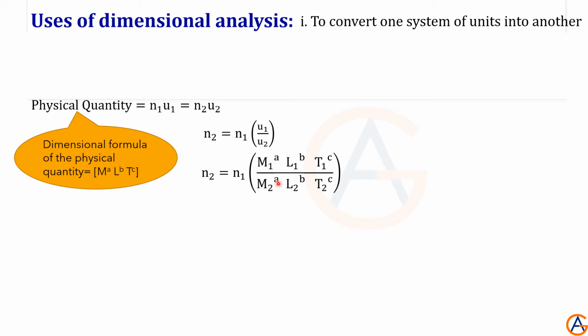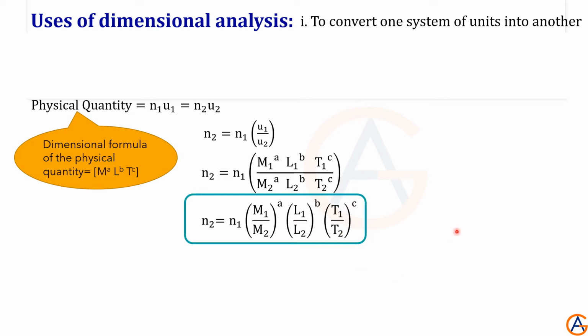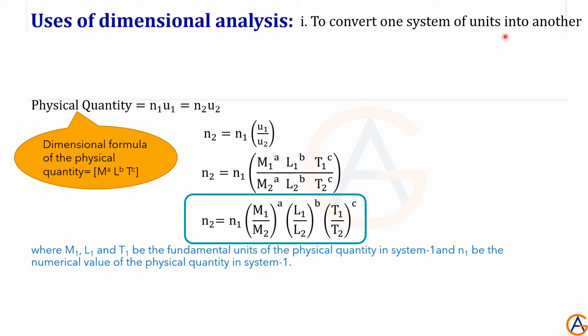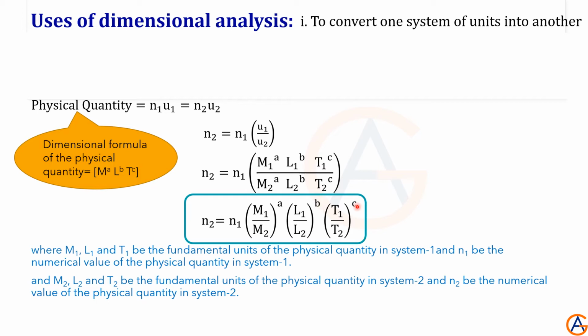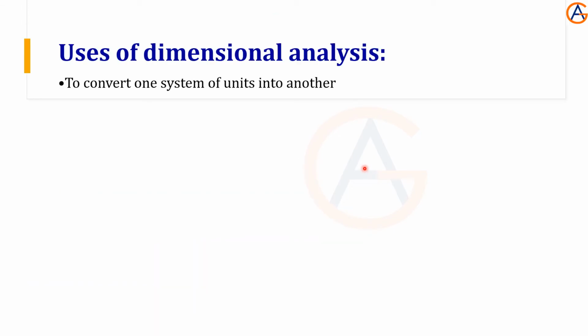So let's write the common power. It becomes n2 equal to n1 (M1 over M2) whole power a, (L1 over L2) whole power b, (T1 over T2) whole power c. This is the formula we are going to use to convert one system of units into another system. Here a, b, c are the dimensions of mass, length and time. You will understand more while doing the numerical problems. So do a problem, you will enjoy more.